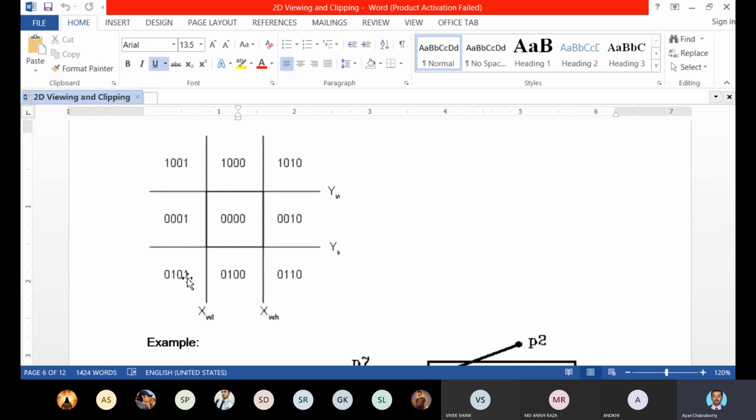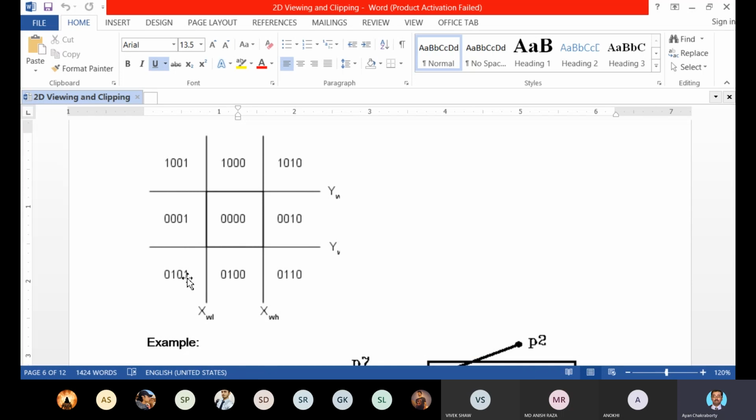So how can we establish this logic? We will do the logical AND operation for the endpoint region codes.